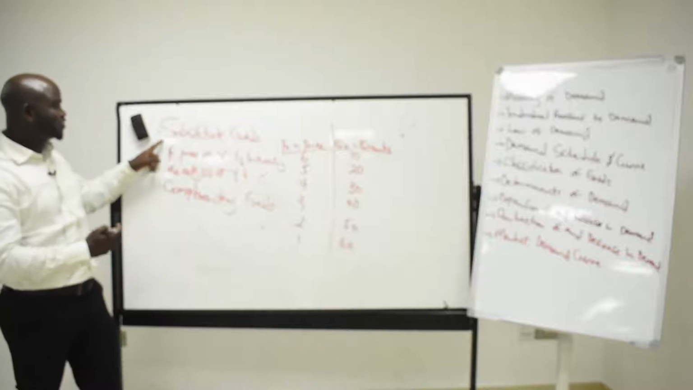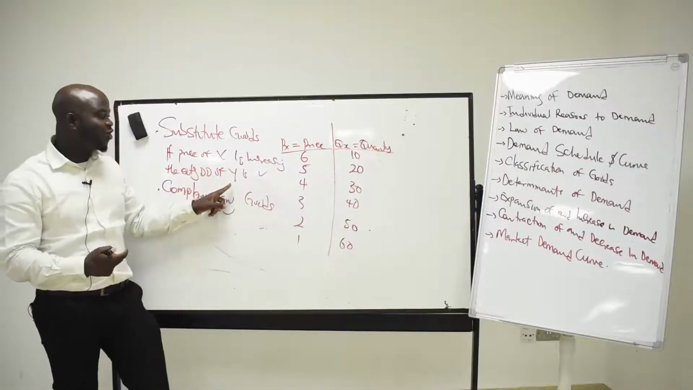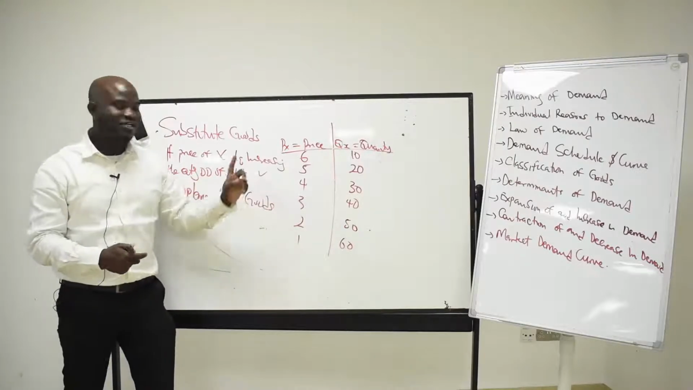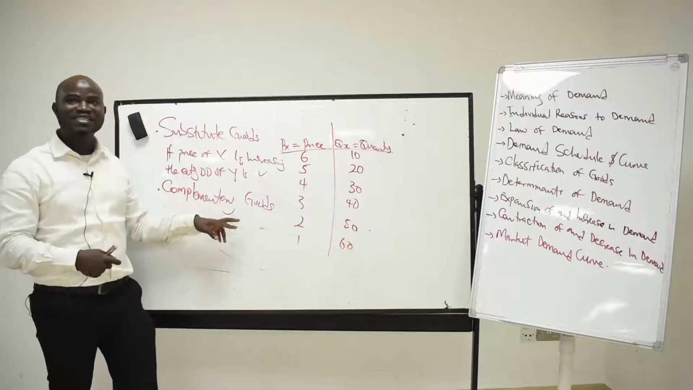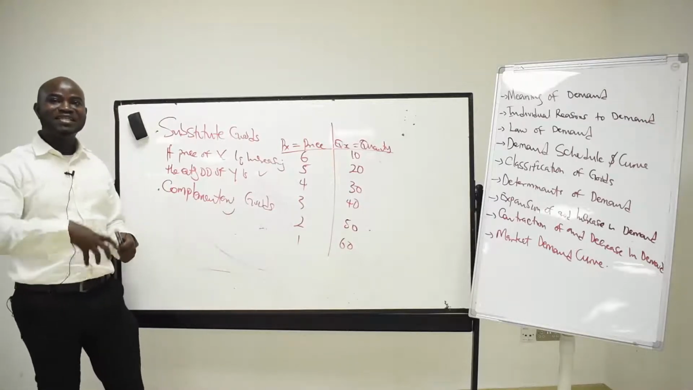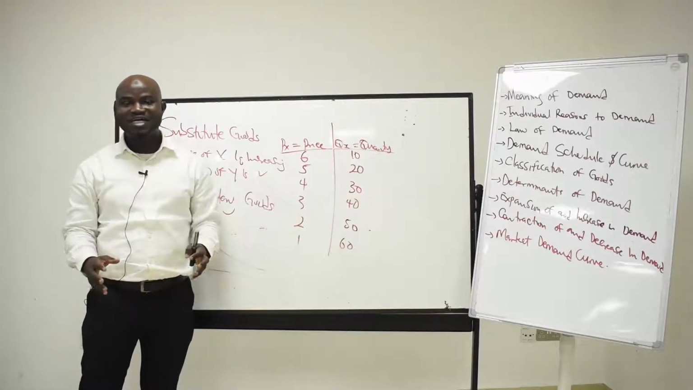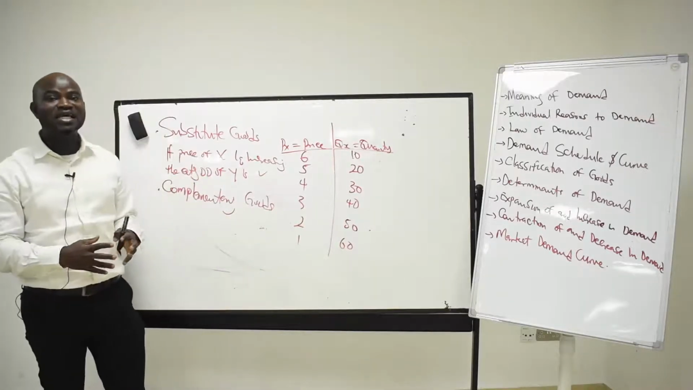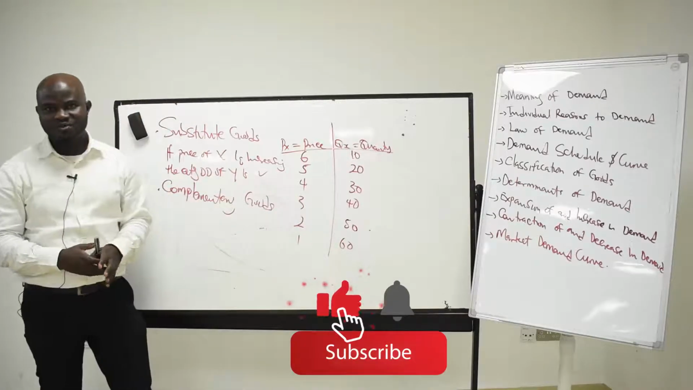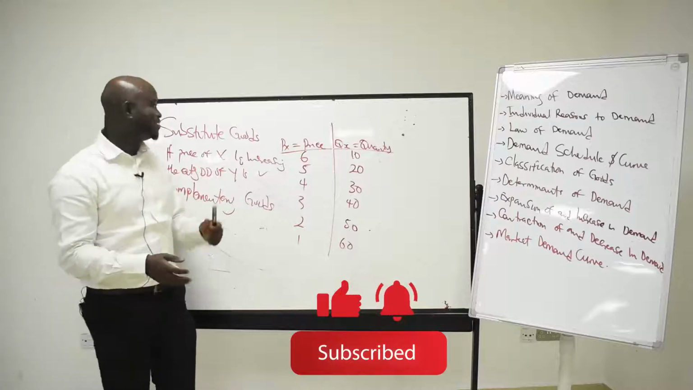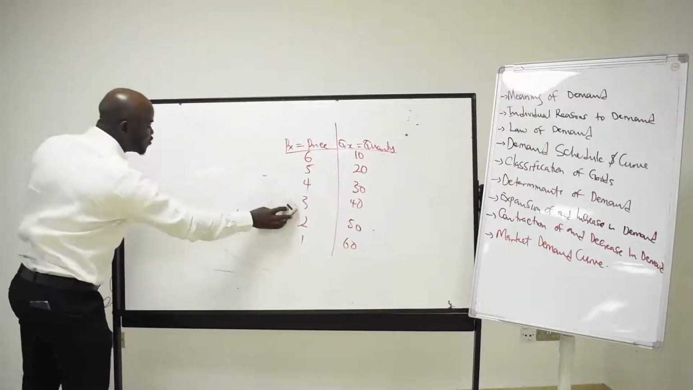In this case, the two goods move in opposite directions. Under the substitute, when the price is increasing, the quantity demanded for the other product is also increasing. But under the complementary goods, when the price of the product is increasing, the quantity demanded for the other product is decreasing. That means the two products we are talking about here move in an opposite or inverse relationship. When one is increasing, the other one is decreasing.